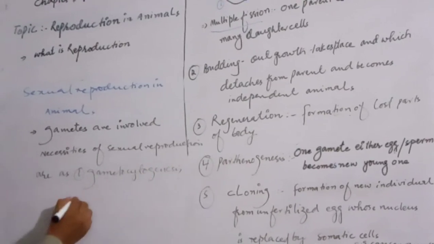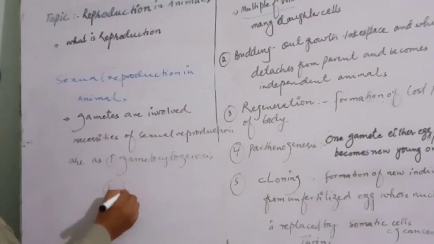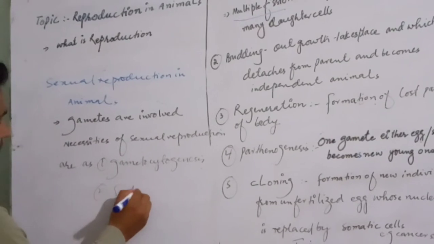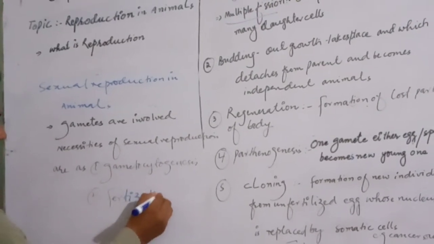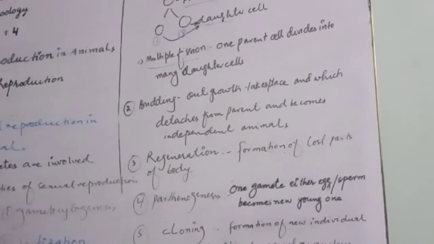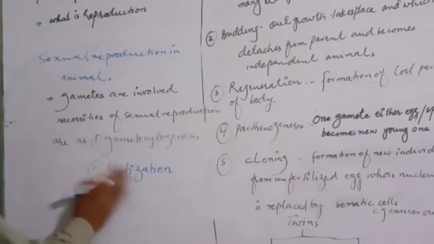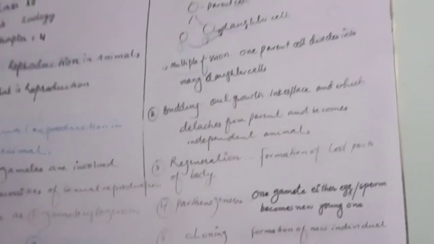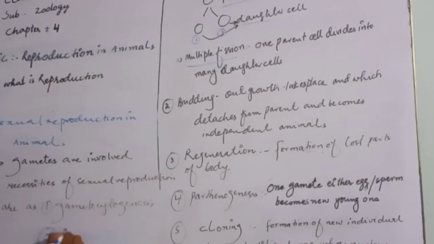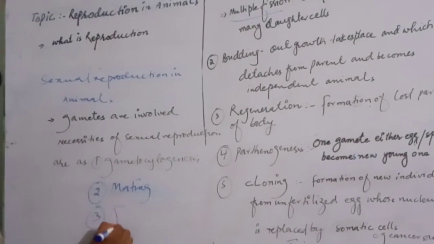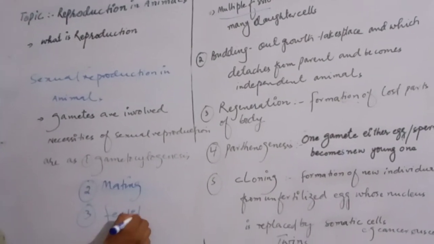Number two is mating, and number three is fertilization. These are the necessities of sexual reproduction.